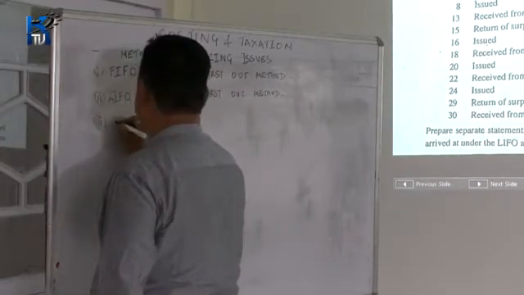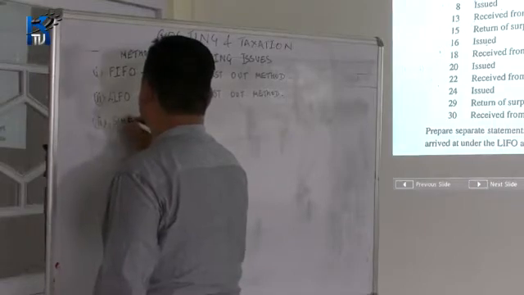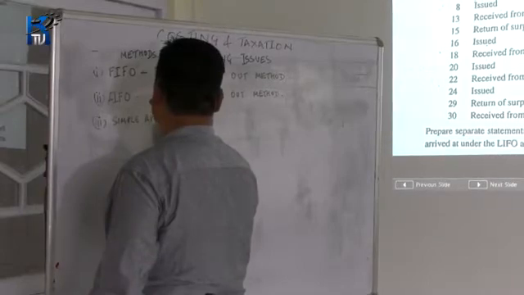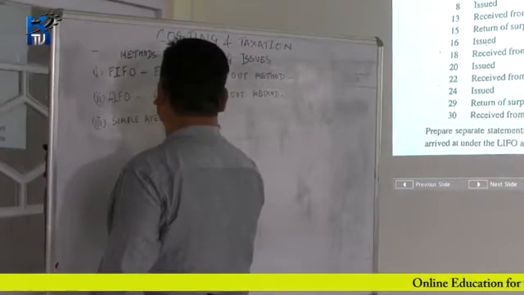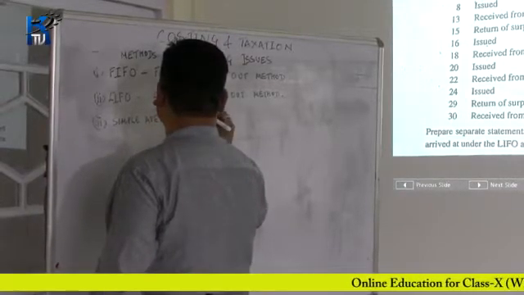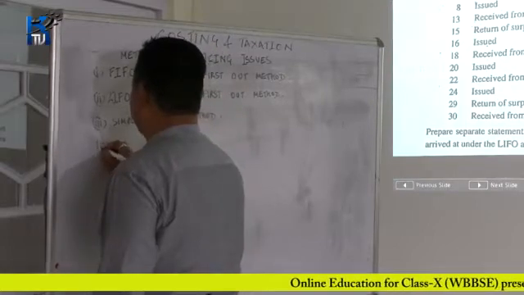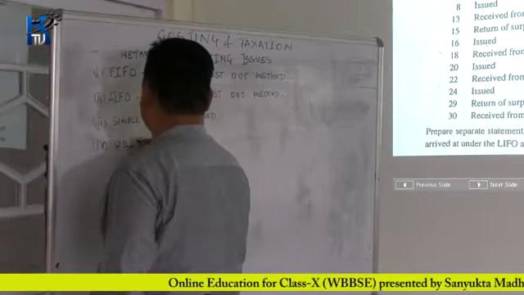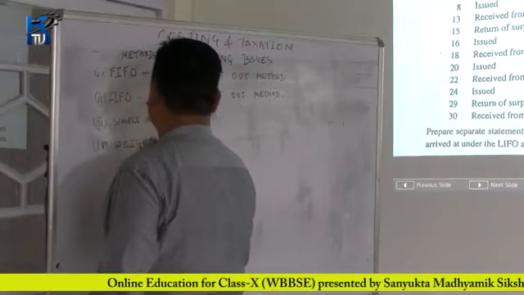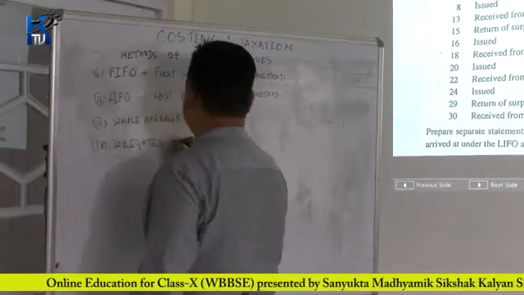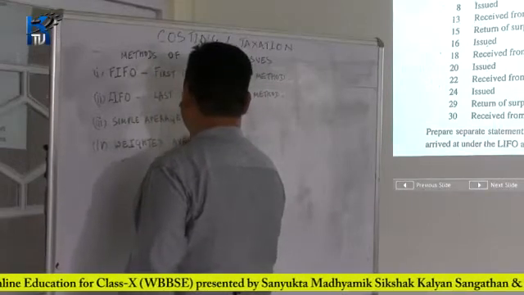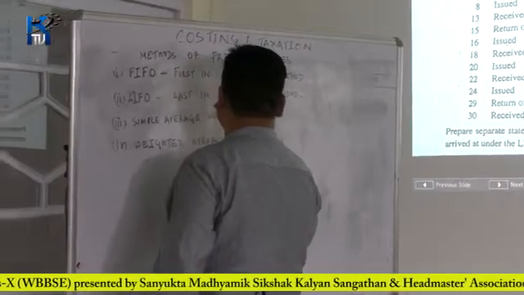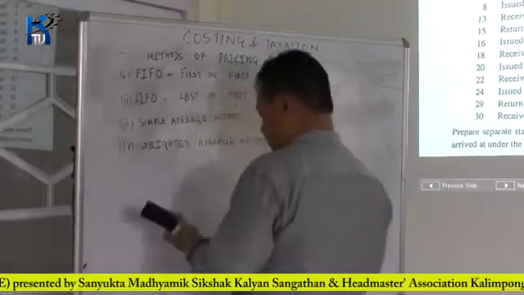Then you have the simple average method, and number 4, weighted average method.